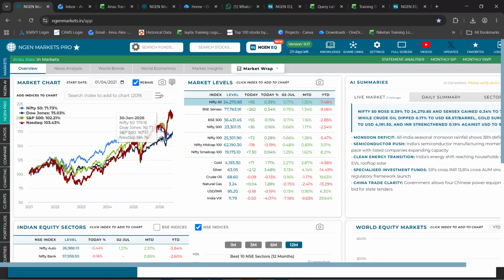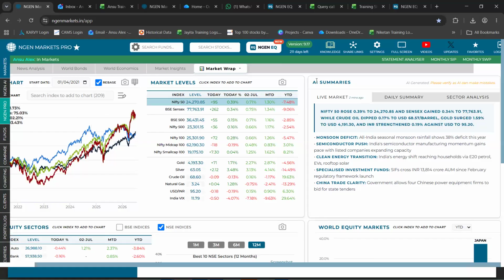Further to that, on the top right, we have a section called AI summaries. So this is a new addition into the market section. Previously, economic data was available right here. For that, we have created a new section altogether, which is much better. Right now, we have changed that with the AI summary section, wherein there are three sections available. Live market data that you can have a look at, which updates every 2 to 10 minutes.